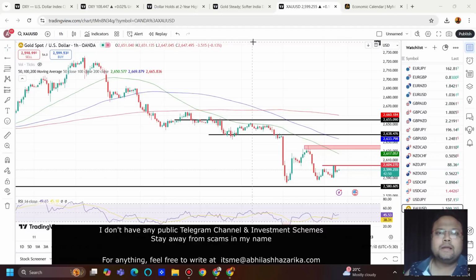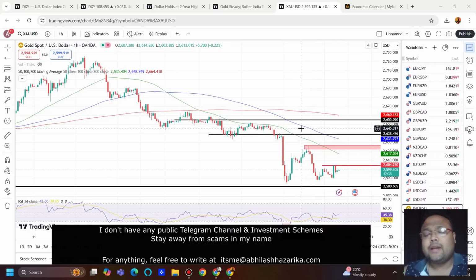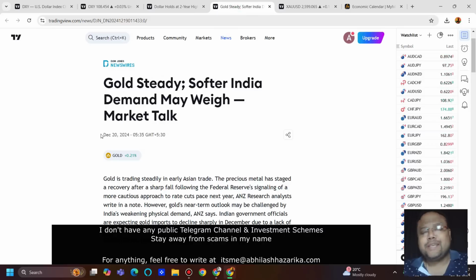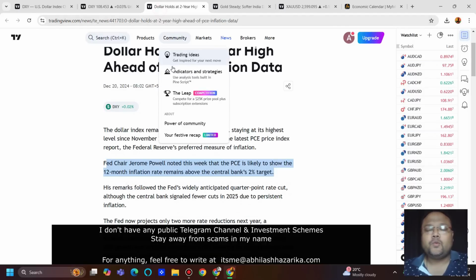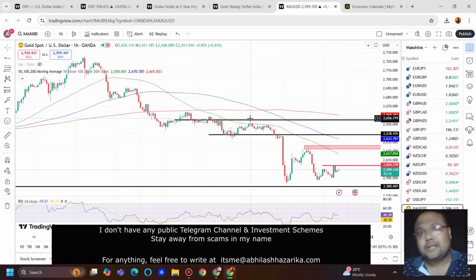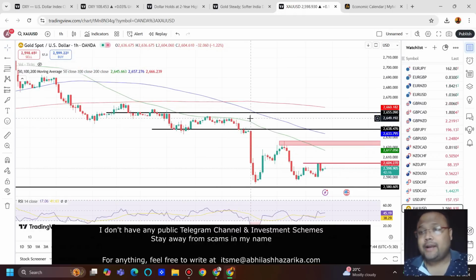So let's get started. My dear friends, yesterday we saw a good amount of selling pressure on the chart of gold after the news during the US session. The market made a low of 2585, and after some recovery, gold is now trying to find some stability around the 2600 area. Looking at market sentiment, gold is steady, with softer India demand a factor. So overall, the gold chart is steady right now, and we can see the same thing on the chart as well.